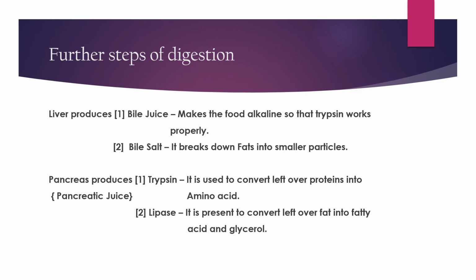Pancreas. The pancreas also produces trypsin and lipase. Together we call them pancreatic juice, that is trypsin and lipase. Trypsin is used to convert leftover proteins into amino acids.